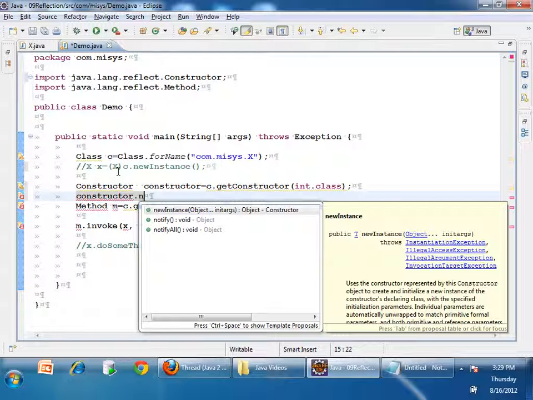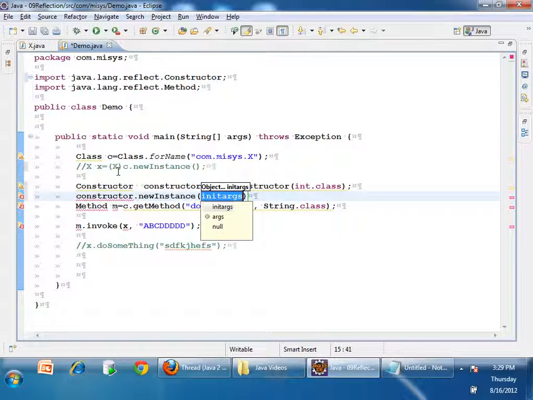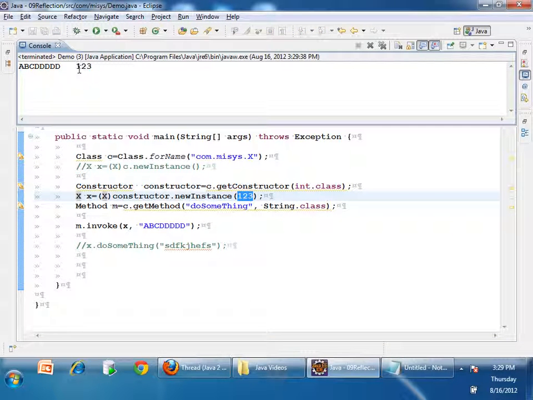If I want to invoke that constructor, I need to pass a value for that parameter int. So I will pass .newInstance and I'll pass 1, 2, 3. So this will create an object of x, so I'll take it in x. So this is how to invoke a parameterized constructor. Now let's see. This is the value of i I passed. In doSomething, I printed the value of i.